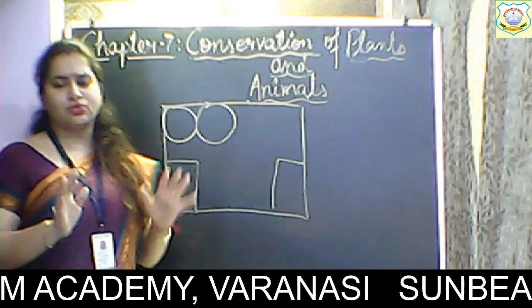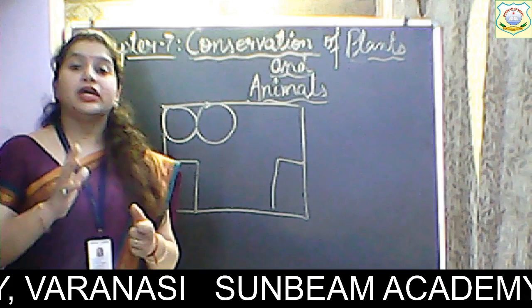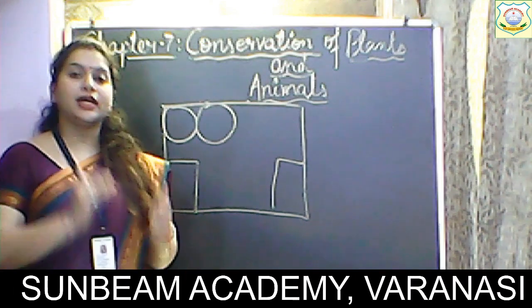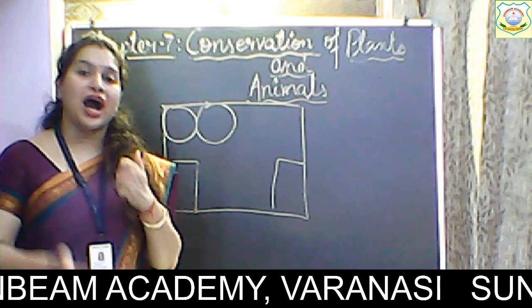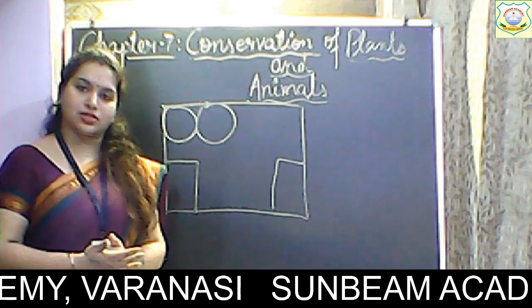Don't go into much detail of it. Just understand what is ecosystem. Ecosystem is a particular area where biotic and abiotic components are interacting with each other. So it is called ecosystem.